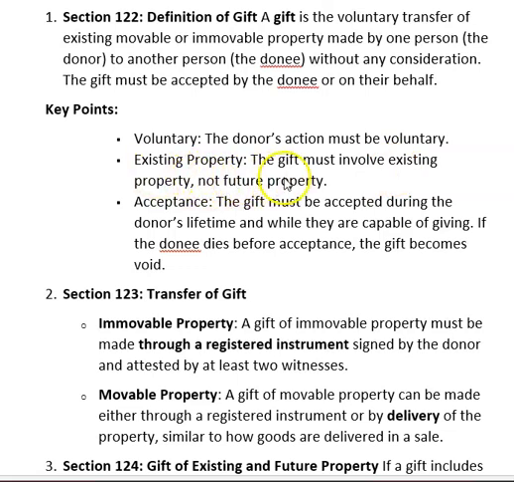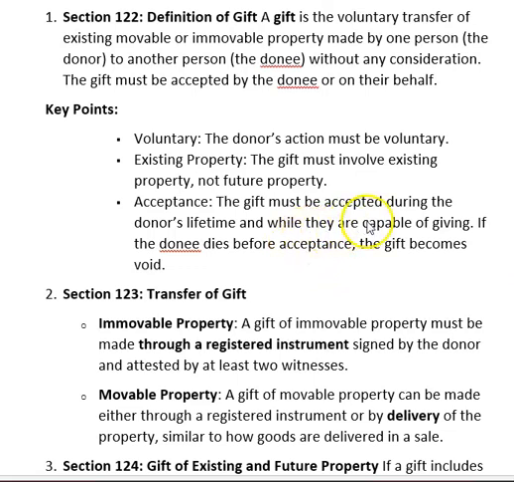Existing property: the gift must involve existing property, not future property. Whatever you are having in your hand, in your name, only that property you can give as a gift. You cannot give a gift saying you will get the house after 3 years, and after 3 years this house will be gifted to this one.